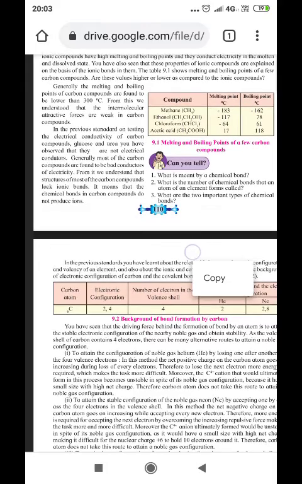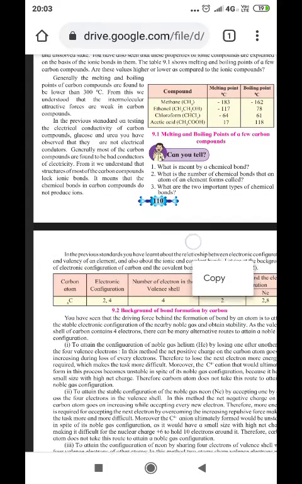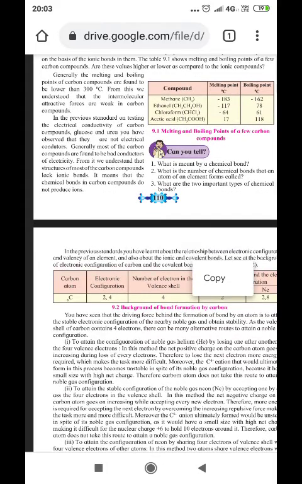In the previous standard, on testing the electrical conductivity of carbon compounds, glucose and urea, we observed that they are not electrical conductors. Generally, most of the carbon compounds are found to be bad conductors of electricity. From it, we can understand that the structure of most carbon compounds lacks ionic bonds.